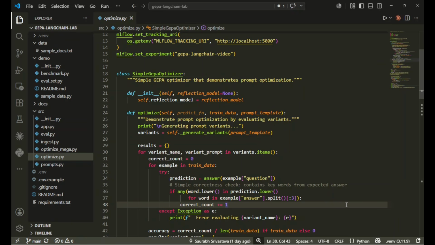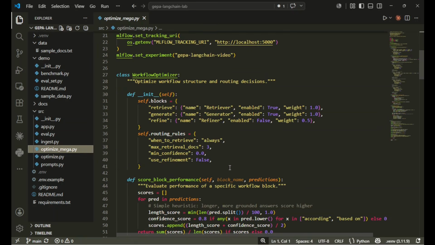And in a production system, you would maybe want to wire this with the full GEPA package, maybe for reflective mutation and Pareto frontier tracking. But the structure is identical. That's the main portion. And then I have something for MEGA as well, which I mentioned is an optional part. The main part is a workflow optimizer, so it goes through different routing rules and those kinds of things and generates variants out of them.